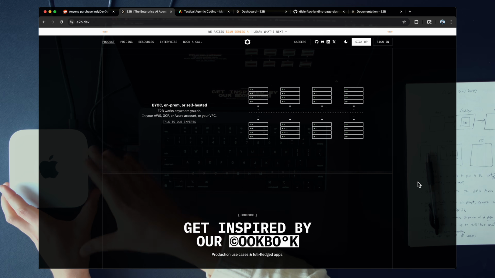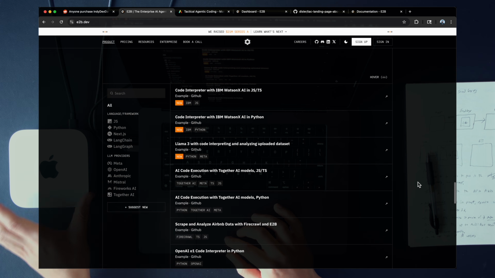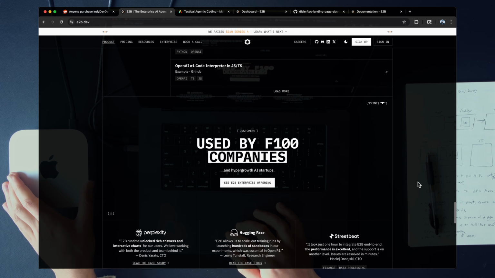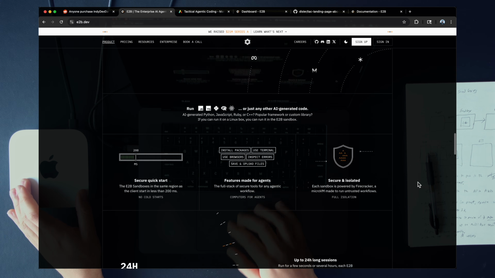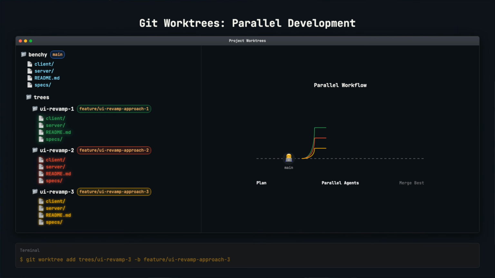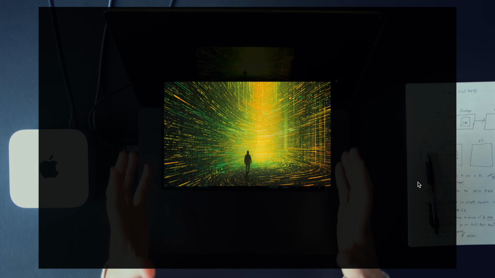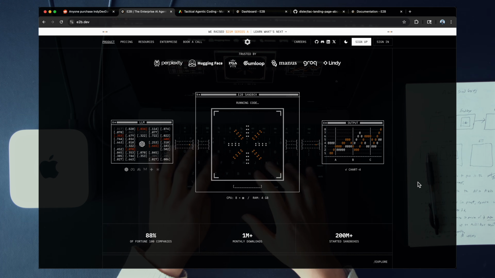I have my Mac Mini right here. I run agents on this device. It's very powerful. You can set up some really great workflows, but there's limits to having a single device, right? Even when you have Git work trees and you're running parallel Git work trees so that you can run individual agents inside of specific directories and then have each agent set up that environment, that's great, but it is still a limitation.